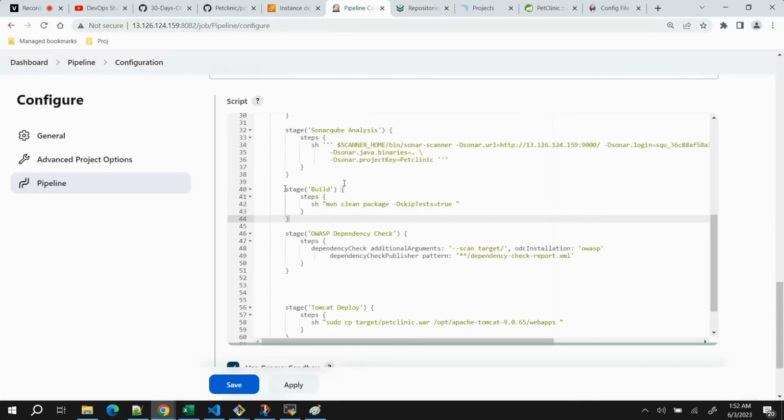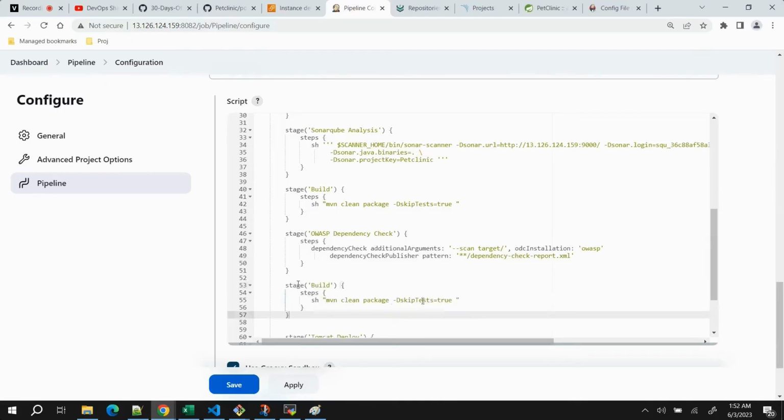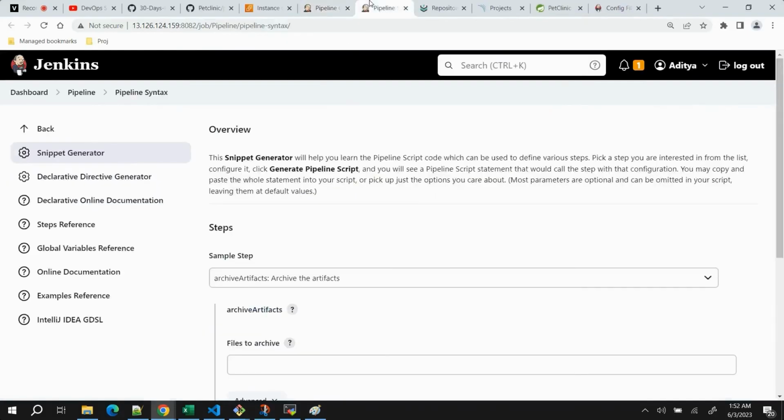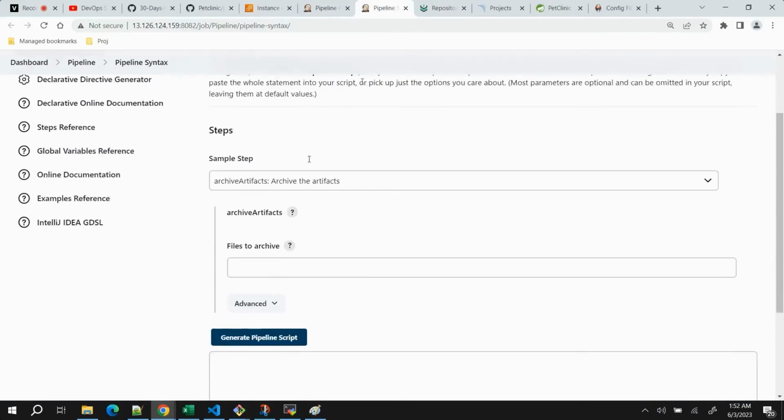Next, we need to add this stage now. So I will copy this build stage and paste it here. Let's remove the command inside the stage as of now. Next, write the steps to execute the deployment. First of all, we cannot just write sh mvn deploy, because as I mentioned, the URL of the Nexus Maven repository is mentioned inside the POM file, but the authentication is inside the global settings file. So first we need to make sure that the credentials are accessible to Jenkins during the deployment.